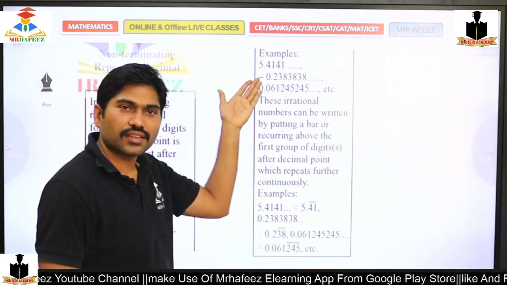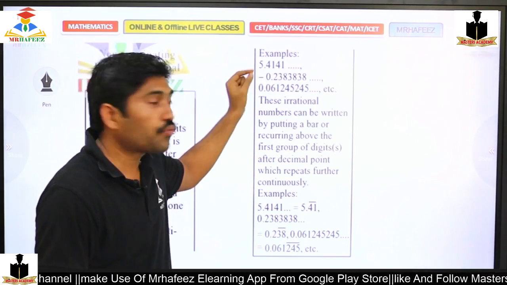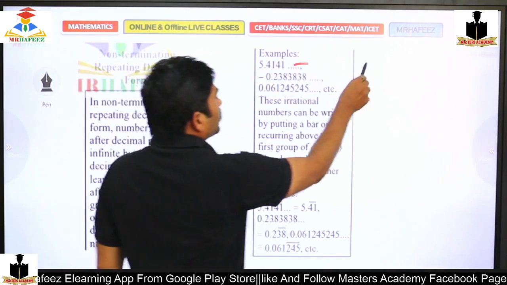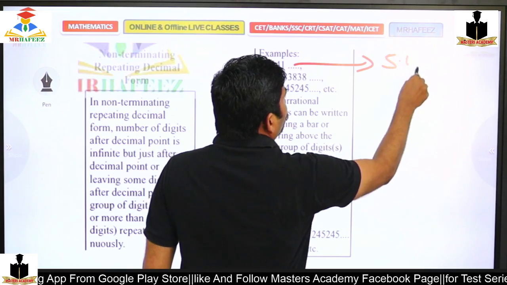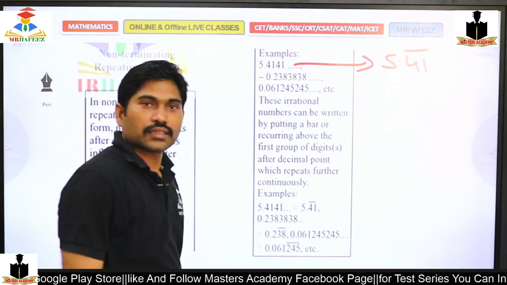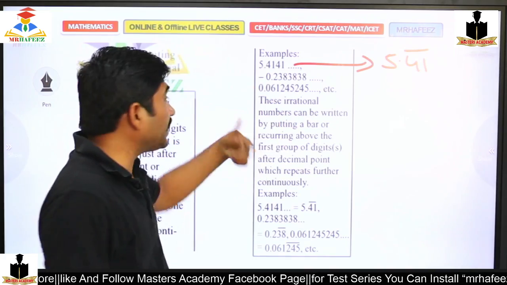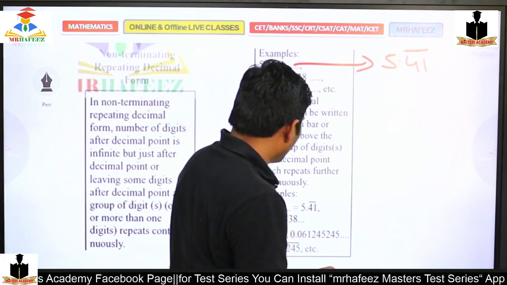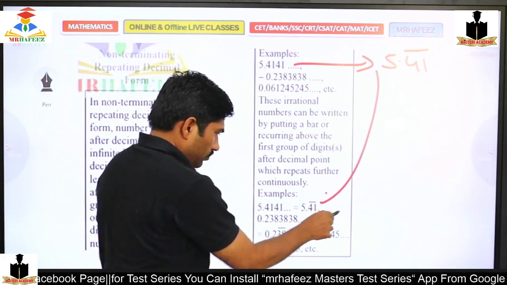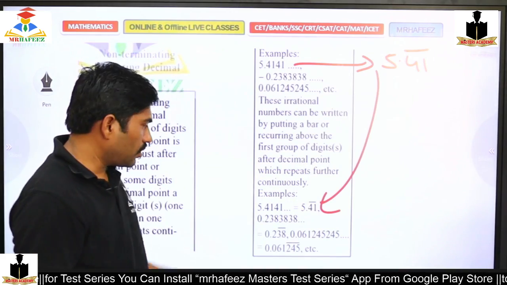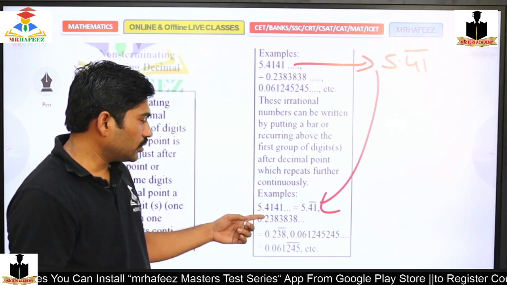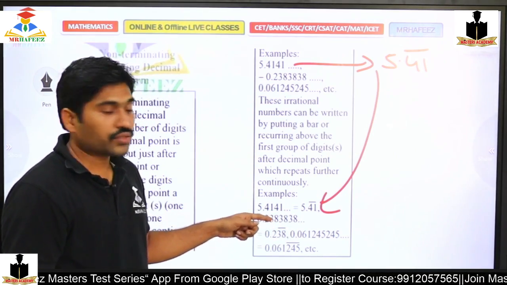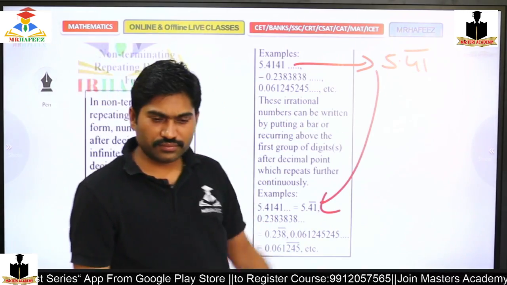All these numbers: 5.41414141, that is repetitive. That is equal to 5.41 bar. It is repeated continuously, it will occur again and again. Non-terminating repetitive decimals, right? So I can write 5.41 bar. Just like that, 2.38383838, it is again repeating. Yes or no?